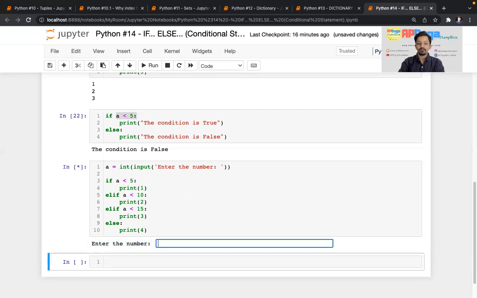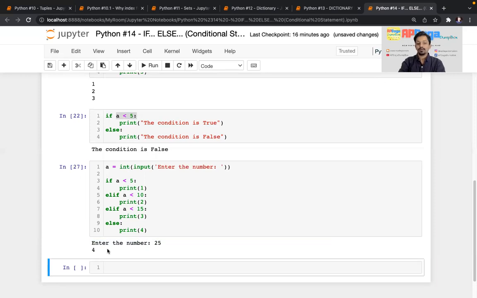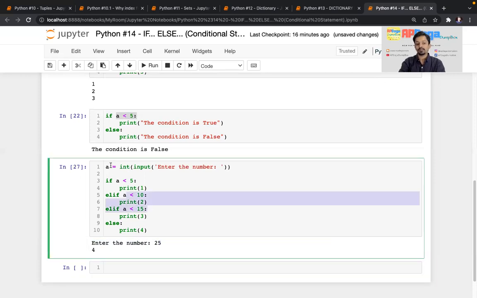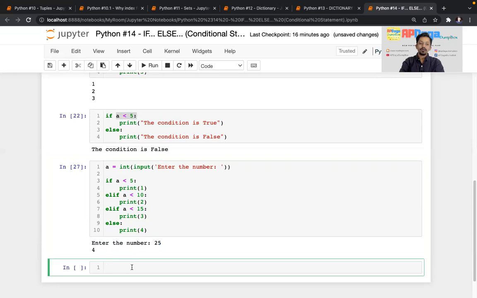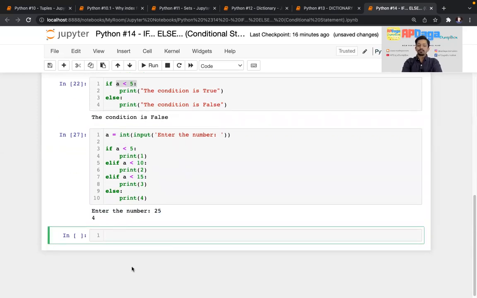Similarly, if I execute it once again, I'll write something like 25. It printed 4. Why? Because all previous 3 conditions are not satisfied. That's why it executed this line, whatever is written in else. Okay. So that's it. Now there is a next part.